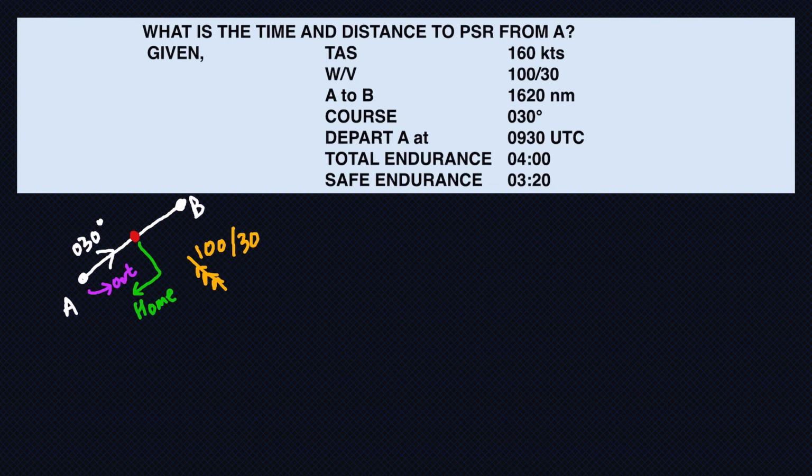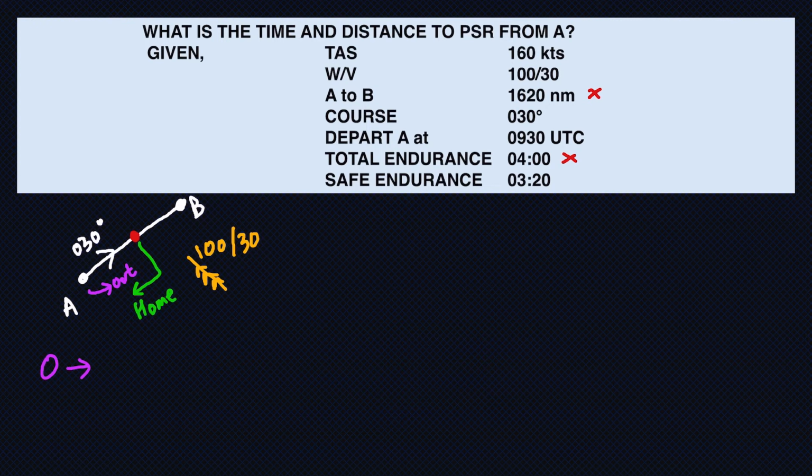So in the question, if you see, I have both my total endurance and safe endurance. But as you all know, we will only look at the safe endurance. And another extra information which I have in this question is the distance A to B. In PNR, we do not require the distance A to B. We need that for CP. So all this is just to confuse you, but if your concepts are clear, you won't get confused. So using the TAS, track and wind velocity, let's find our ground speed out and ground speed home.